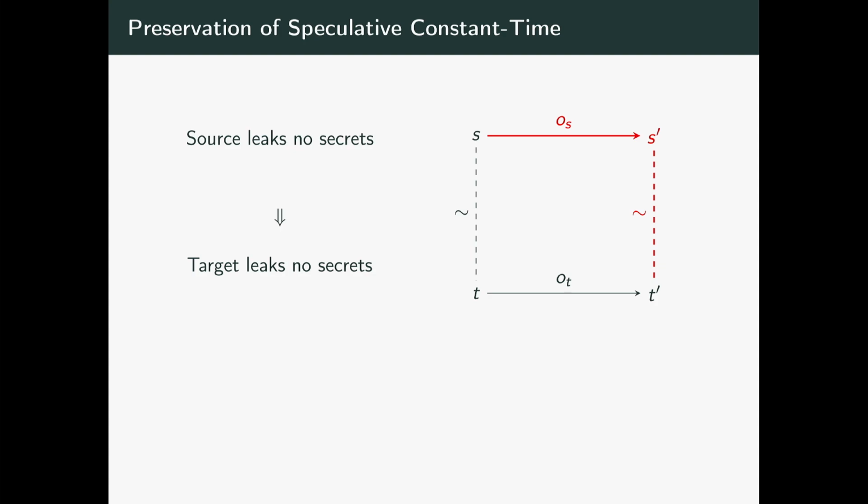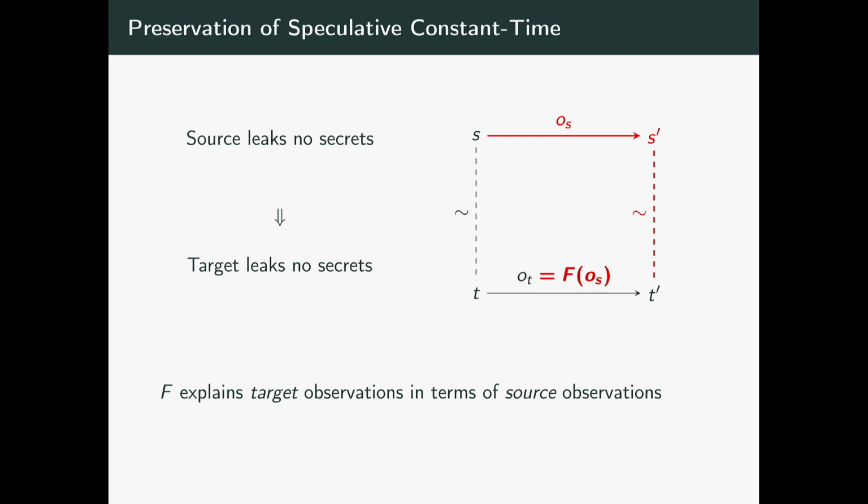Now, the key to constant time preservation is to relate these observations, OS and OT, if we introduce a function f that explains target observations in terms of source observations. By making this link, we ensure that if OS contains no secrets, a function of it, which is OT, can contain no secrets either.